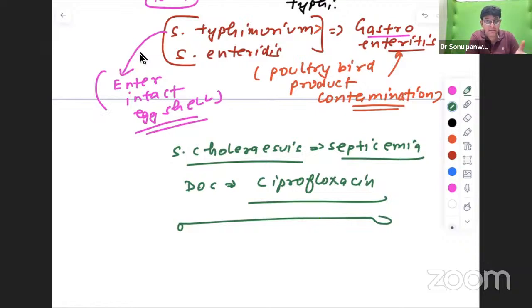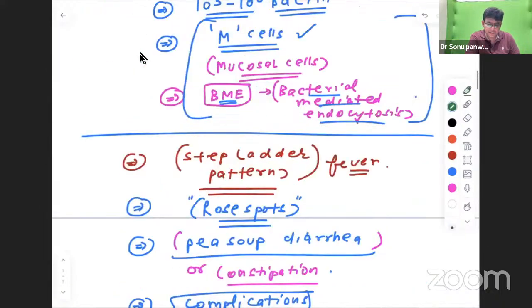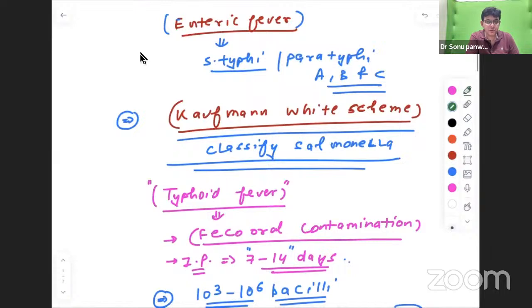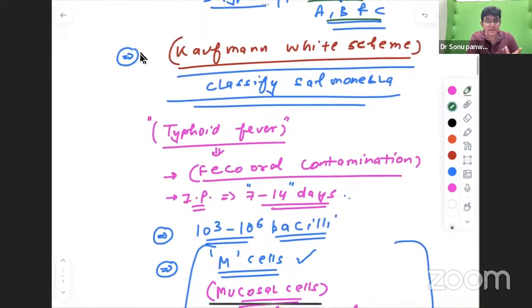And the lab diagnosis is a must question and must be known. In the second year, this question was asked for sure, either in the viva, or in the short note, or in the long question regarding Salmonella. Now, in a quick revision, if I like to revise the important points: first of all, you should know that there is not a major difference between typhoid fever and enteric fever. It is extra paratyphi A, B, C, which we term as enteric fever. Otherwise, they are the same. Which scheme is used to classify that? Answer is the Kauffmann-White scheme, and it has about 2300 serotypes of Salmonella according to the Kauffmann-White.